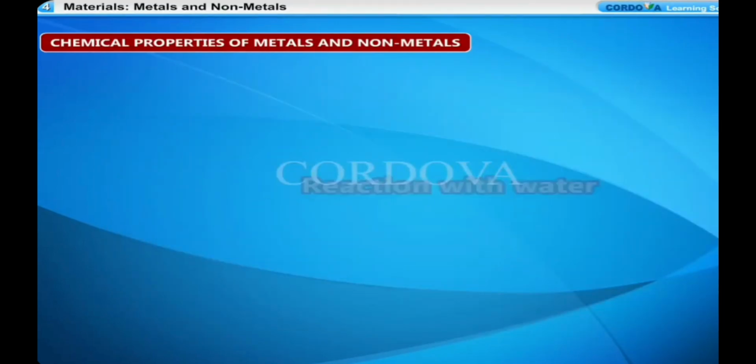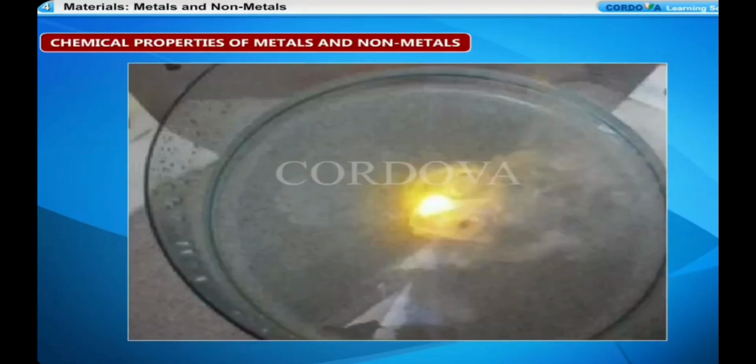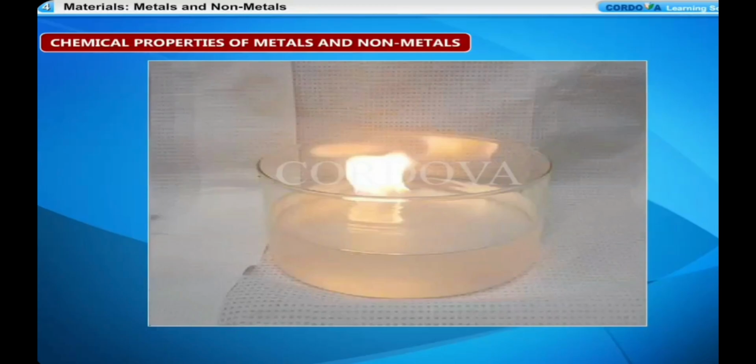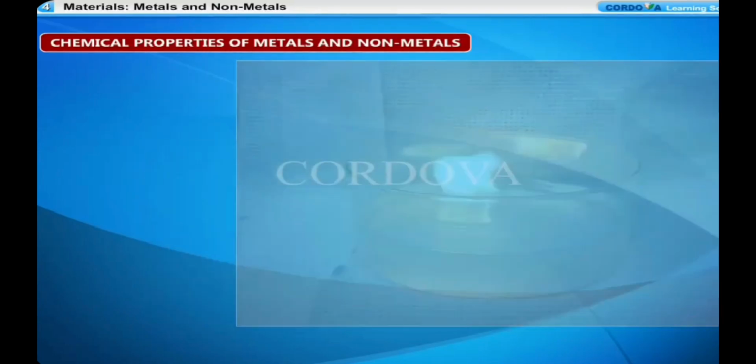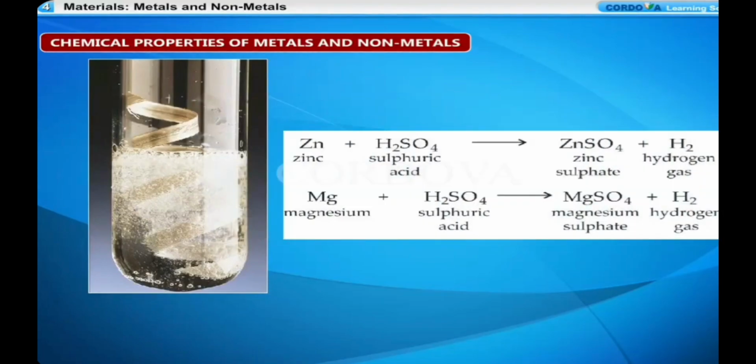Reaction with water. Metals react with water and displace hydrogen from water to form metal hydroxide or metal oxide and hydrogen gas. Some metals react with cold water, some with hot water, and some others with steam. Let us perform an activity to understand the reaction of metals with water. Reaction with acids. Metals react with acids to form their respective salts and hydrogen gas. Zinc plus sulfuric acid reacts to give zinc sulfate plus hydrogen gas. Magnesium plus sulfuric acid reacts to give magnesium sulfate plus hydrogen gas.